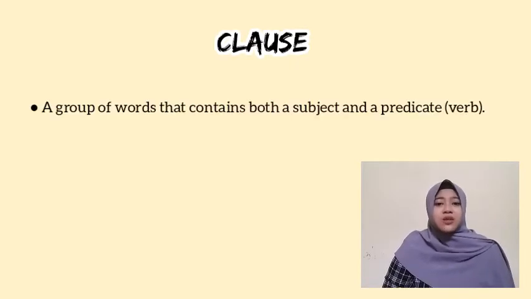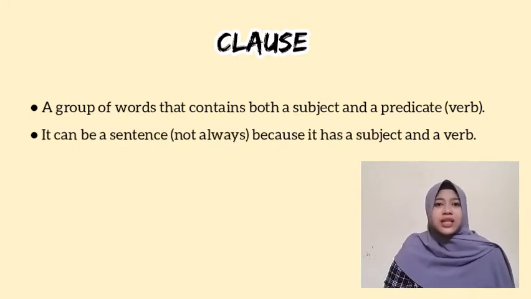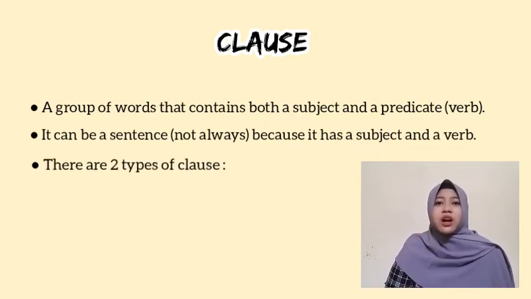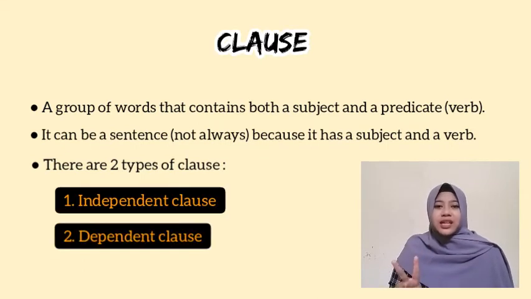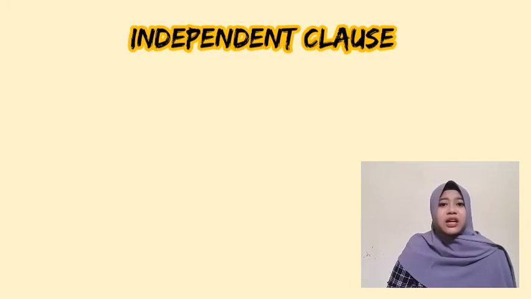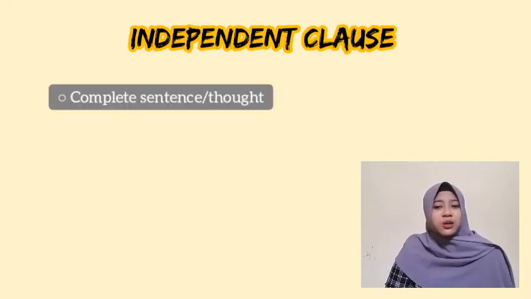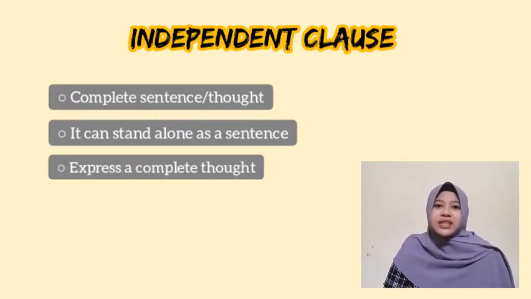In language, a clause is a group of words that contains both a subject and a predicate or verb. So it can be a sentence, but not always. And there are 2 types of clause. First is the independent clause, and the second is the dependent clause. An independent clause is a complete sentence or thought. It can stand alone as a sentence and express a complete thought.